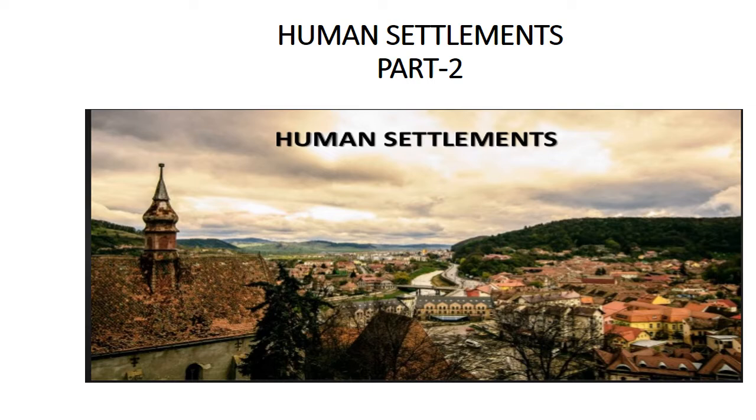You know that a human being is a social animal. He likes to stay in a group. For security reasons, he cannot stay alone. So he creates a bonding with different people, and he starts staying in a group. When different people come together because of their social needs and start constructing houses, that is when a settlement is created. Whenever people stay together because of social needs and start constructing their houses, the settlement comes into existence.